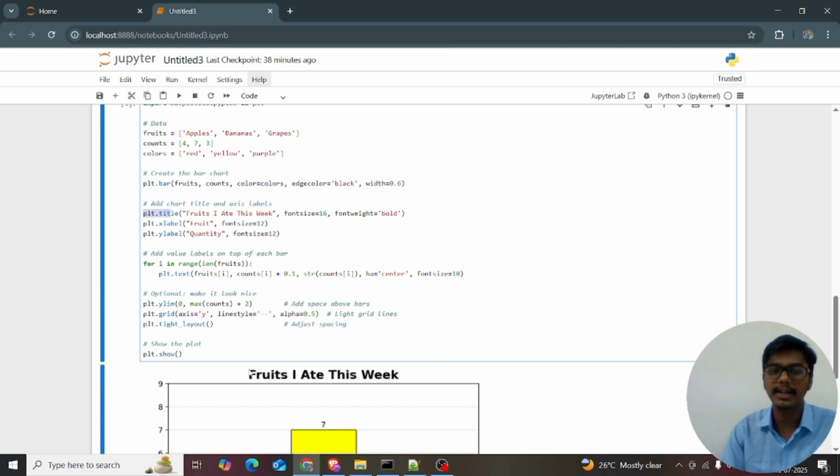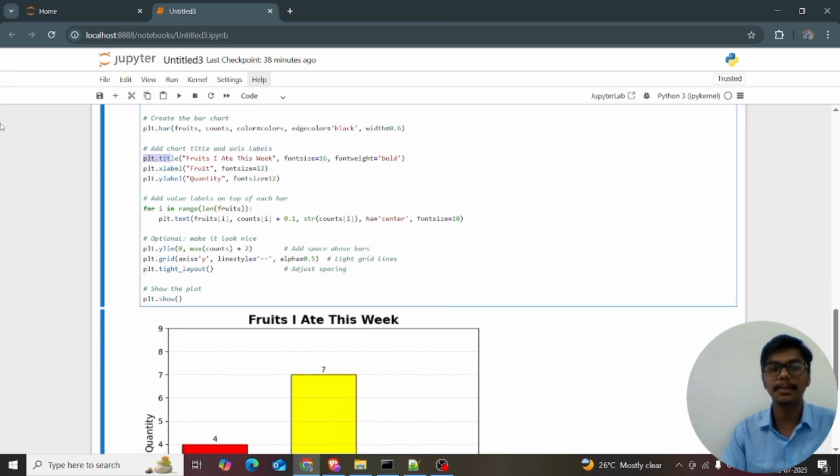Again I want to add plt.title and plt.xlabel. It's a basic thing. You can see it in the position itself. I want to print the numbers on the bars, so I'm using a for loop, for i in range of len of fruits. I'm printing plt.text with fruits of i, counts of i plus 0.1. Why am I giving it? I don't want decimal numbers, so I'm converting the number into a string, str of counts of i. We can also give the font size, and ha is nothing but horizontal alignment.